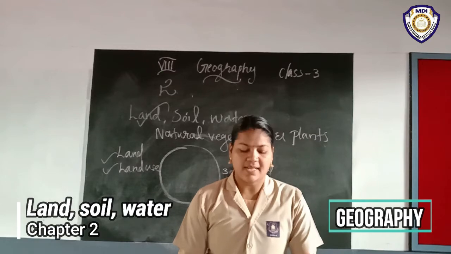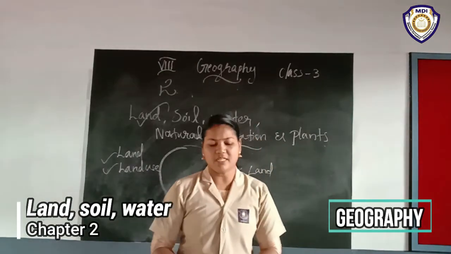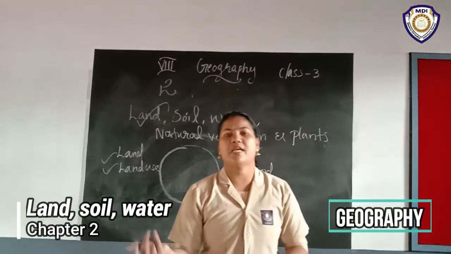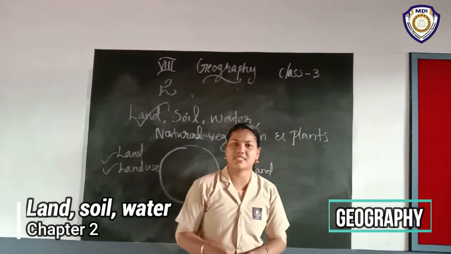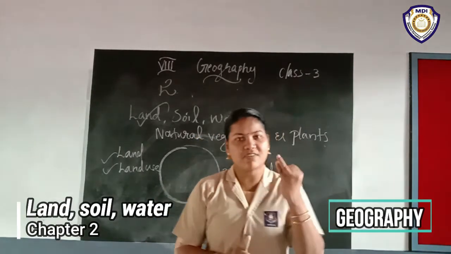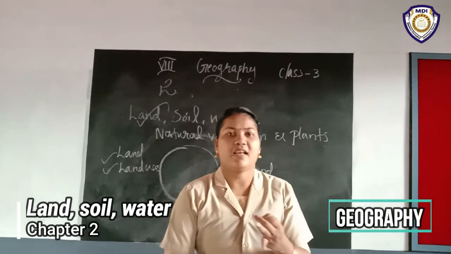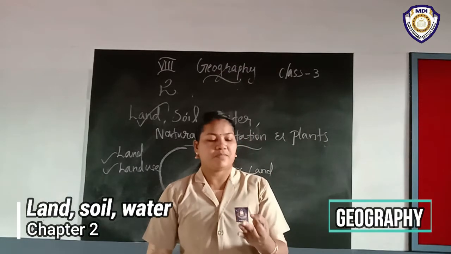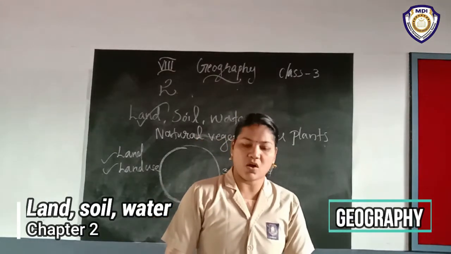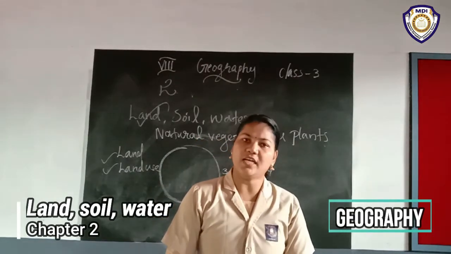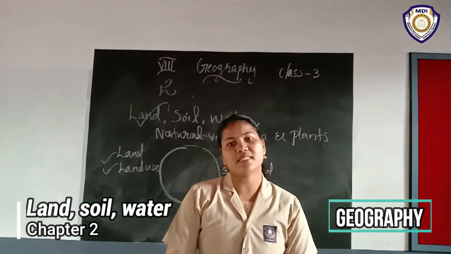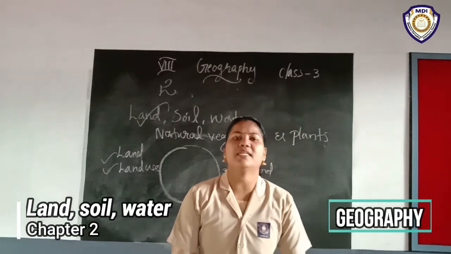Land is used for different purposes. Purpose means objective or aim, in Malayalam uddesham. What are the purposes? The main purpose is agriculture. Next one is forestry. Then mining. Next one is building houses, roads and also setting up of industries. All of you underline this. This is commonly termed as land use.